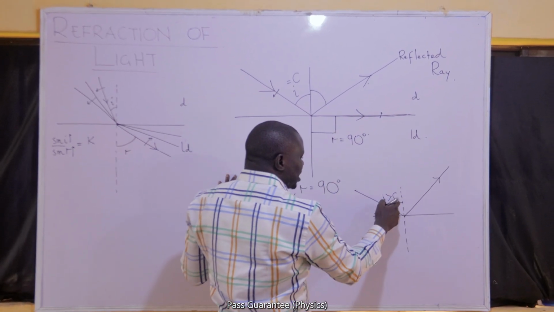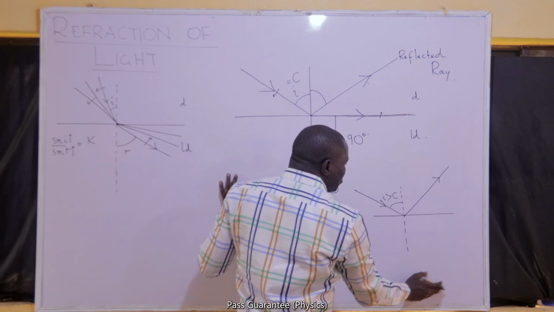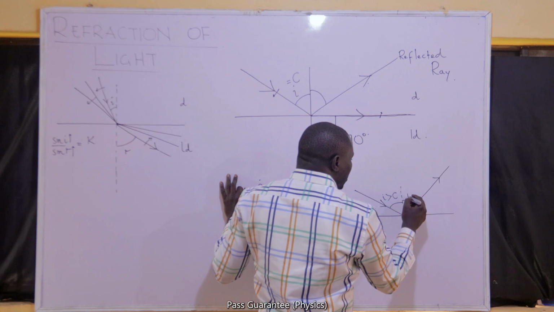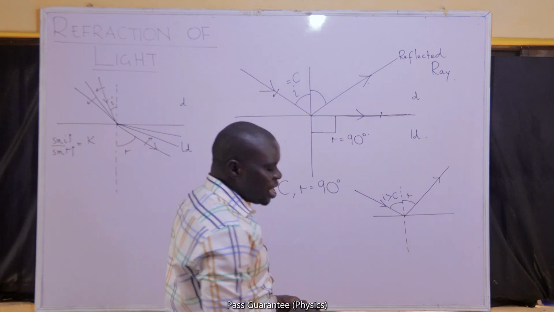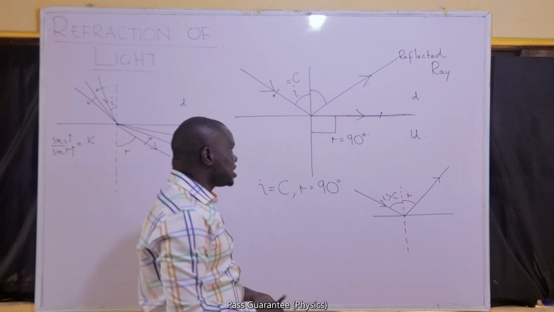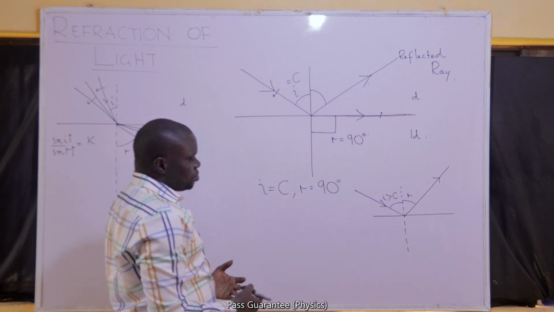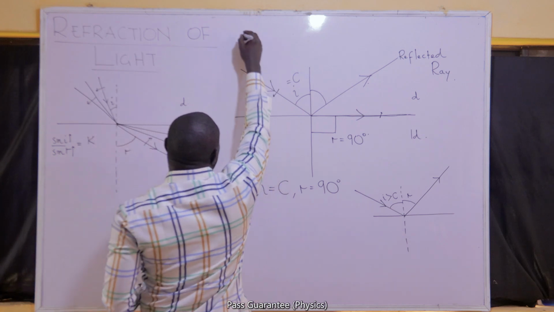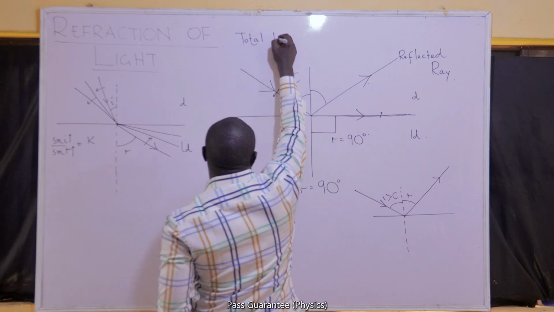When it is greater than the critical angle, you don't expect any refraction at all, no matter the media or the medium that you have put here. What you will now have is just pure reflection, and reflection will always obey the law of reflection that states that the angle of reflection and the angle of incidence must be equal. If that is the case, we will say that the total internal reflection has occurred.